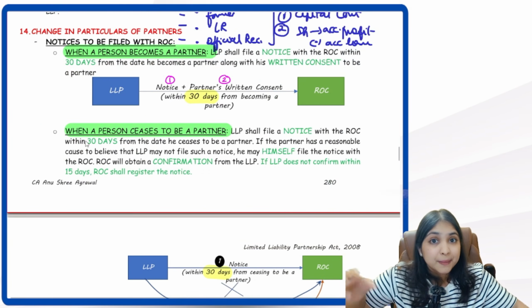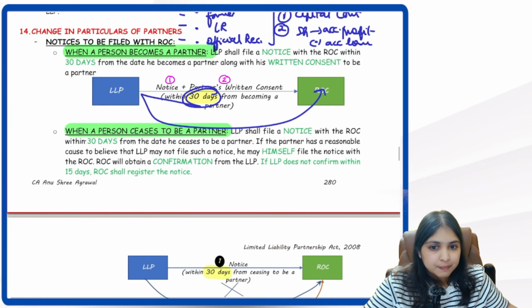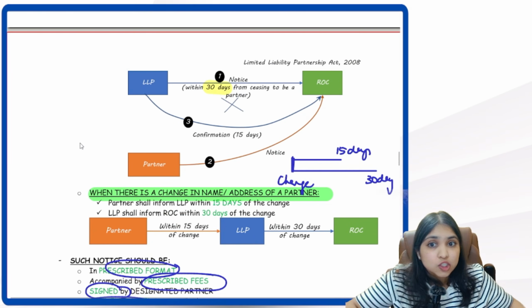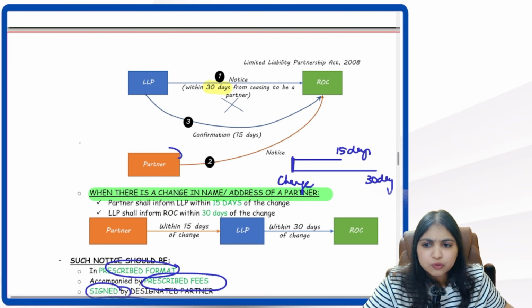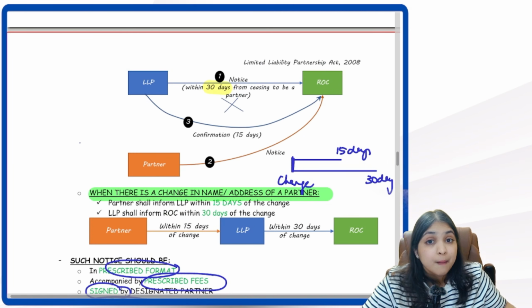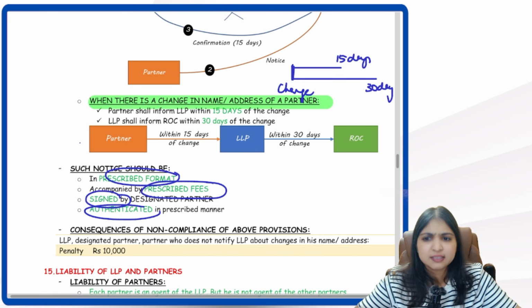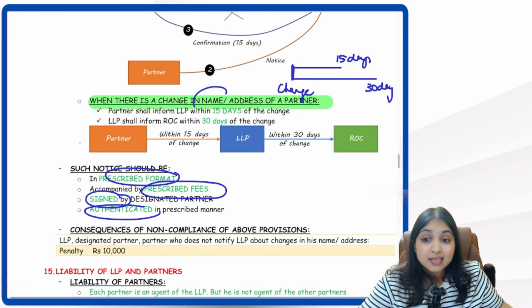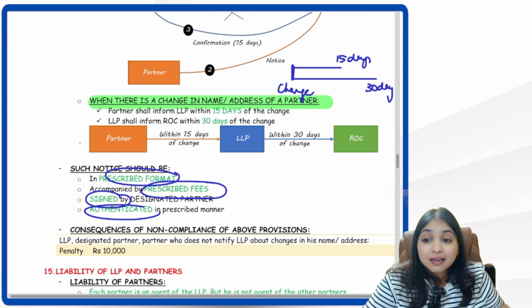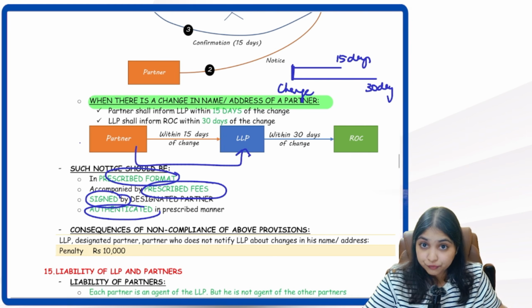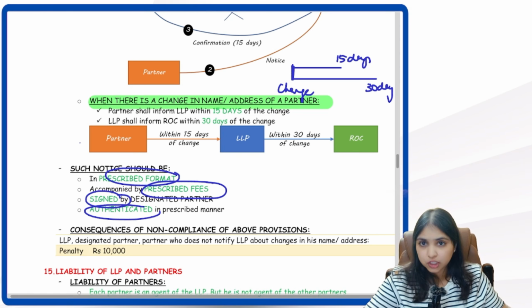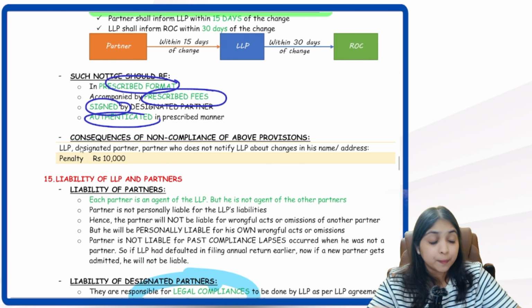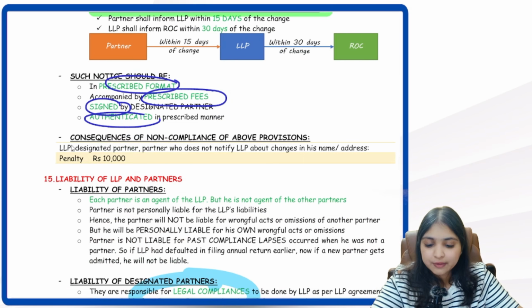Then when a person becomes a partner, within 30 days the LLP will inform the ROC. When a person ceases to be a partner, within 30 days the LLP will inform the ROC. If the LLP doesn't inform the ROC, the partner will send a notice to the ROC, but the ROC will ask for confirmation from the LLP. The LLP has to give confirmation within 15 days. And lastly, if the partner's name or address is changing, the partner has to inform the LLP within 15 days. The LLP has to inform the ROC within 30 days of the change. Alright guys, till here I hope you're perfectly clear with everything that we have discussed.